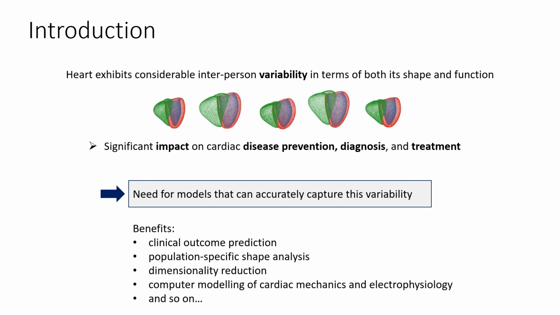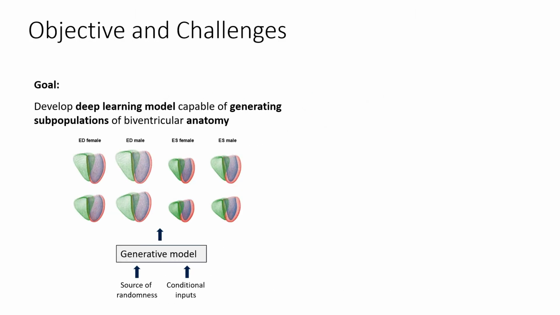Such a model has a variety of benefits and possible use cases, such as clinical outcome prediction, population-specific shape analysis, dimensionality reduction, or computer modeling of cardiac mechanics and electrophysiology. Accordingly, the objective of this work is to develop a deep learning model capable of generating virtual subpopulations of three-dimensional biventricular anatomies.